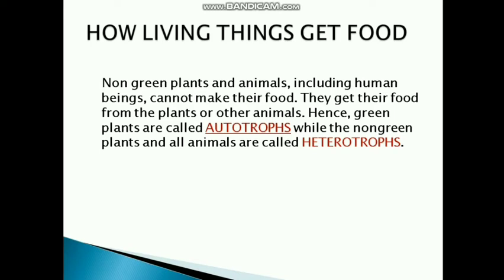But the green plants make their own food by the process of photosynthesis. That's why they are known as autotrophs, while the non-green plants and all the animals are known as the heterotrophs. Only those green plants which prepare their own food in their leaves are known as the autotrophs, and rest all other non-green plants, human beings, animals, we depend on animals and plants for our food. That's why we are known as the heterotrophs.